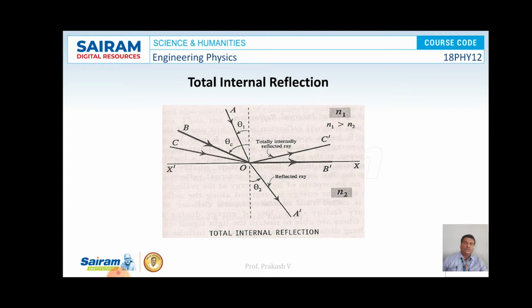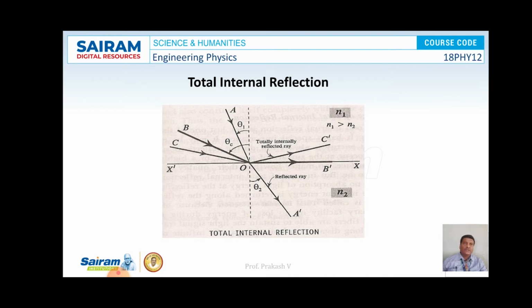Now optical fibers work on the principle of total internal reflection. According to this, whenever a beam of light travels from a denser to a rarer medium, if the angle of incidence is greater than a certain angle of incidence called the critical angle, it reflects back into the same medium. That phenomenon is known as total internal reflection.